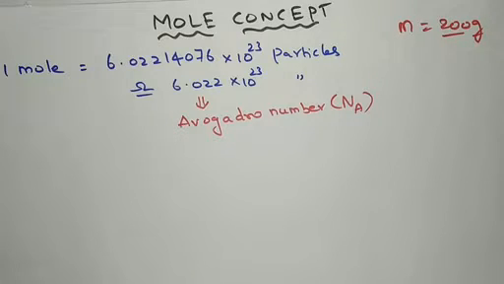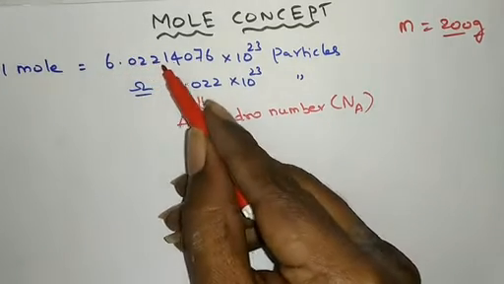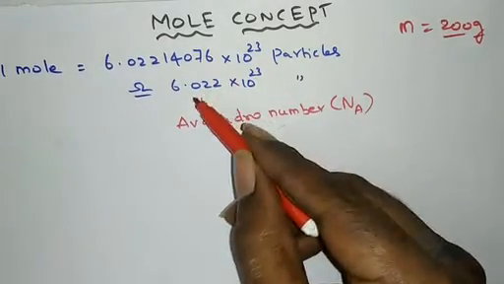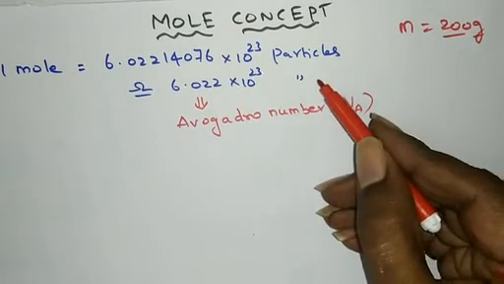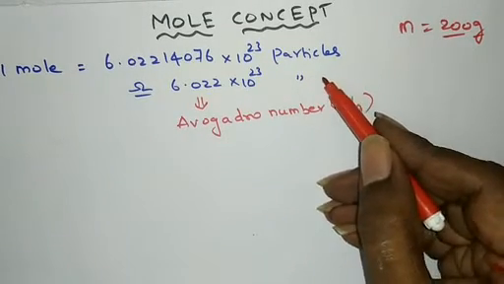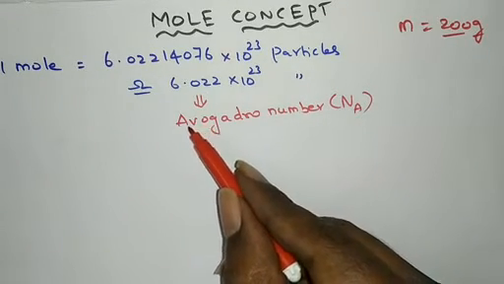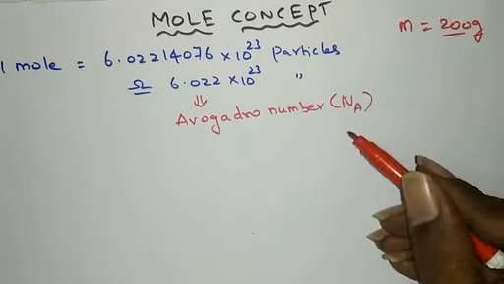A mole is a count of very, very large number of particles, large number of atoms or molecules or ions or electrons. A mole is a count of very, very large number of particles, which is equal to 6.02214076 into 10 to the power 23 particles, which is rounded off to 6.022 into 10 to the power 23 particles. This number is called Avogadro number and it is denoted by Na.